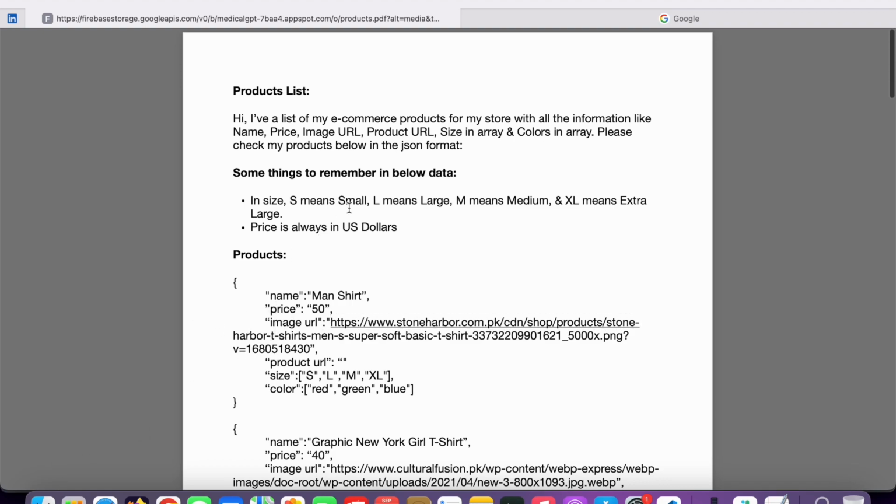This is all about the data, and after that I uploaded that data into Firebase storage. If you don't know about Firebase, leave it, no problem. You can upload to any cloud storage. Basically you just need the URL of that PDF at the end, so that we can use it in our code editor and load our PDF document completely. You can upload it anywhere. I didn't test it on Google Drive, but let me know if it works if you upload on Google Drive, create a public link and then try to use it. Otherwise you can upload anywhere, and then you just need this URL, right?